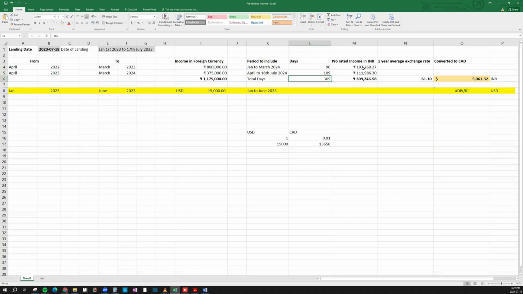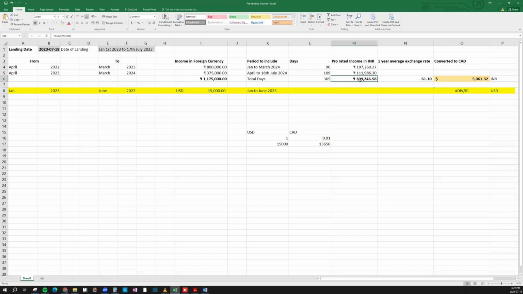And this is how we will prorate the income. So what we are doing is taking 90 days divided by 365, which is the full days of the year, multiplied by 8 lakhs. So this is about 1/4 of 8 lakhs or 800,000. It should be roughly around 2 lakhs or 200,000. Yeah, which is about 197, which makes sense. Same with the 375,000: 109 divided by 365 multiplied by 375,000, you get a proportionate number, and that's your total salary that you've earned in your foreign currency before landing.